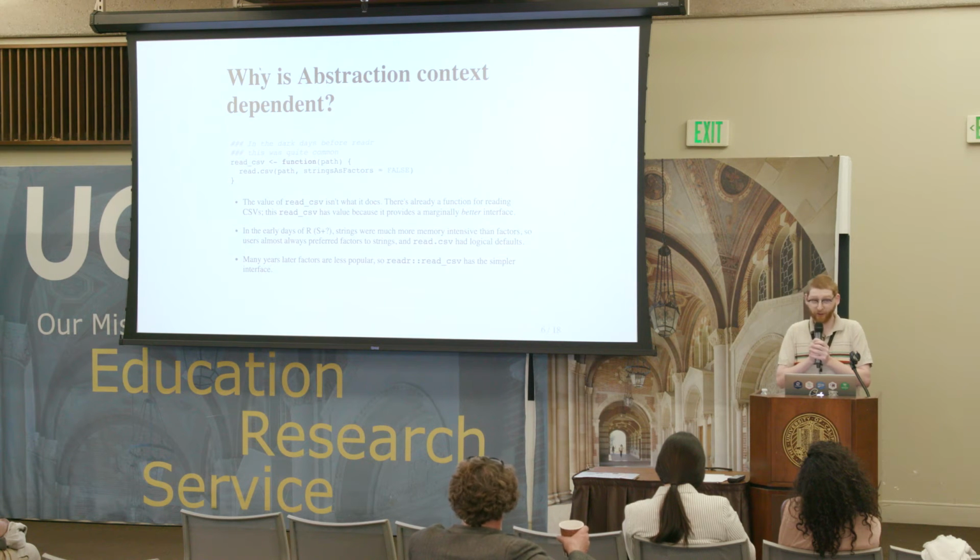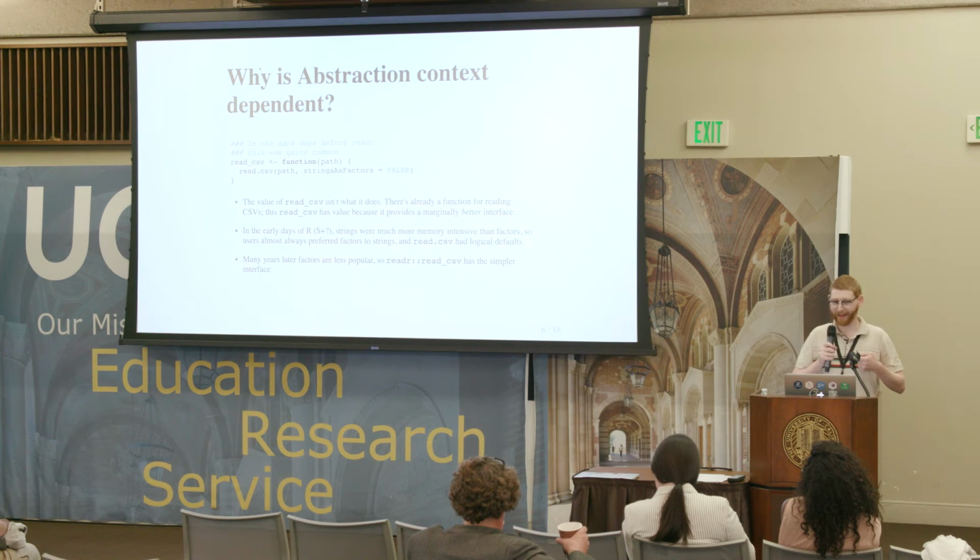All these years later, the R community has evolved, and strings are no longer second-class citizens, and factors are not as popular. And so we now prefer a different interface. The thing I want you to understand is that nothing about the read.csv function has fundamentally changed. Nothing about its interface has fundamentally changed. It's that the community around R has evolved and made the interface no longer optimal.